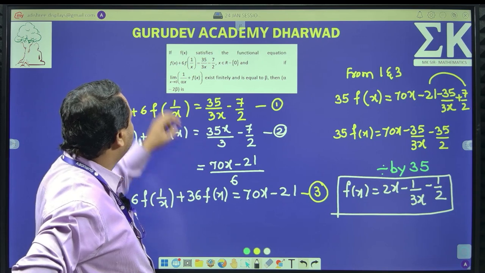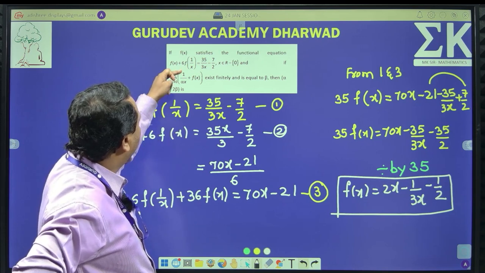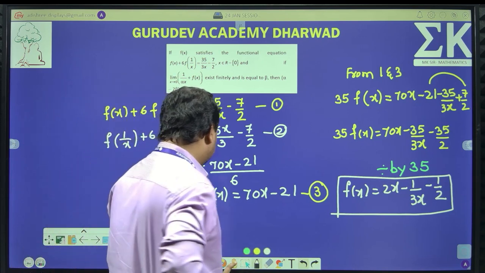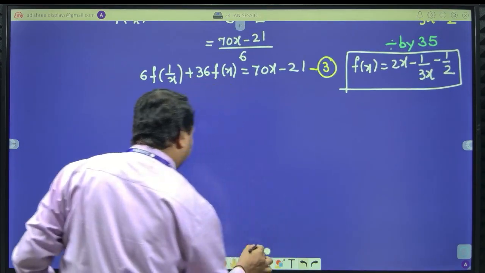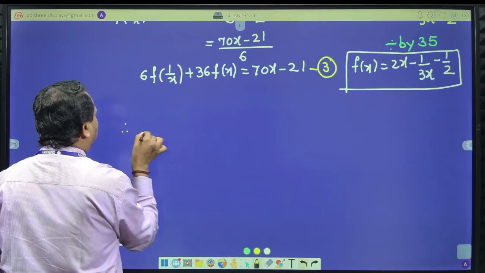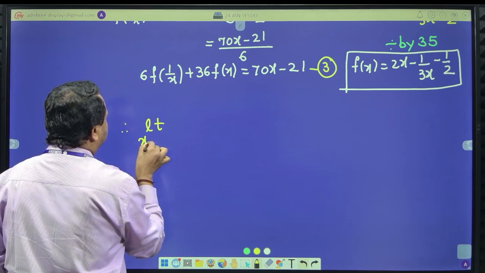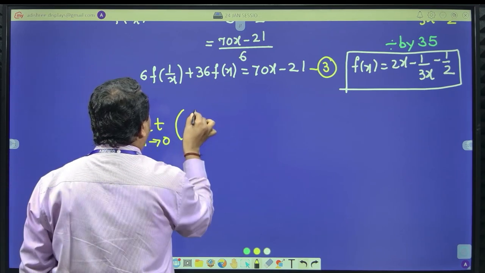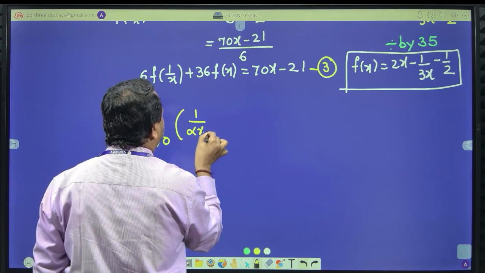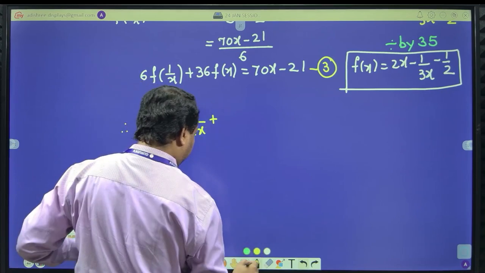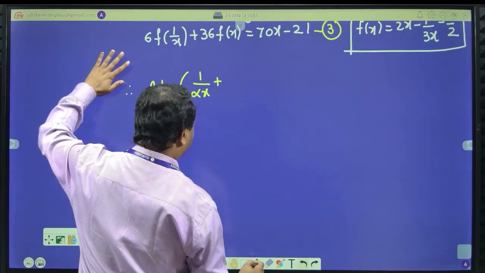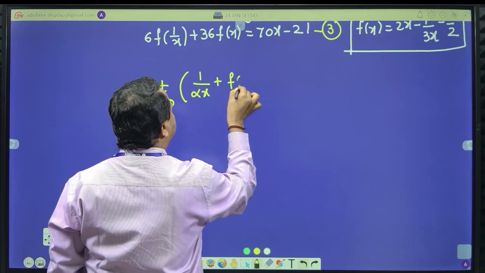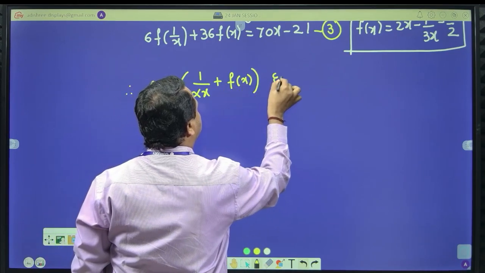Now, what is the question? The limit as x tends to 0 of 1 by alpha x plus f of x. Clear? What is the problem?